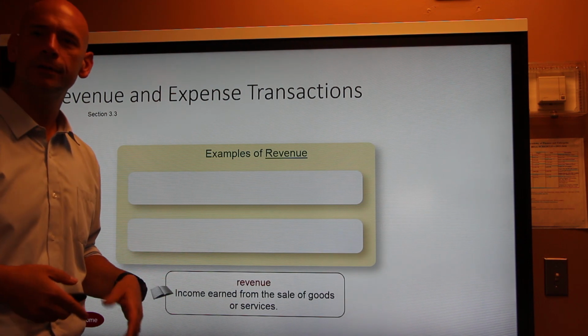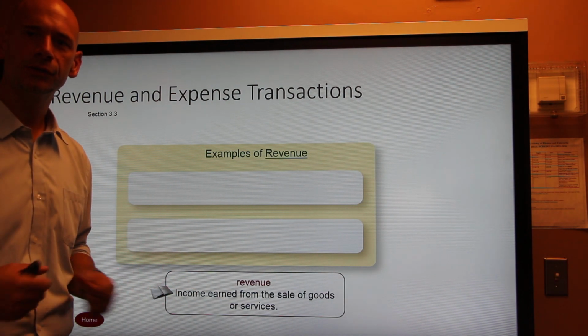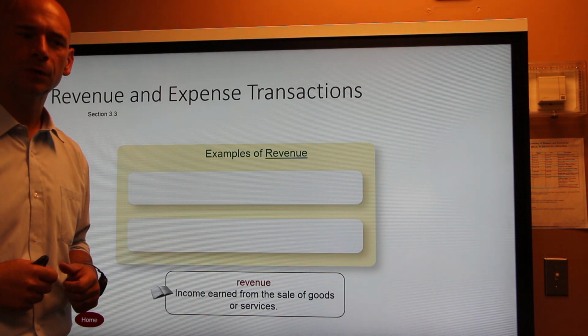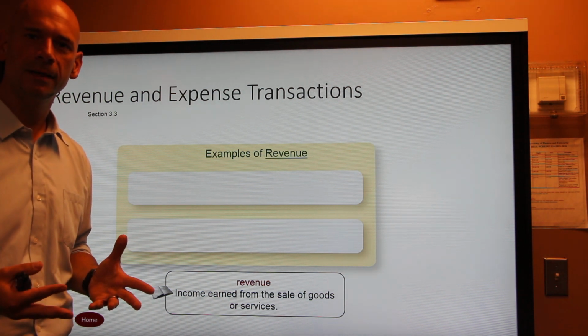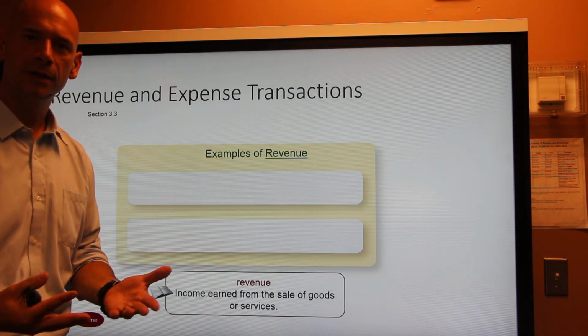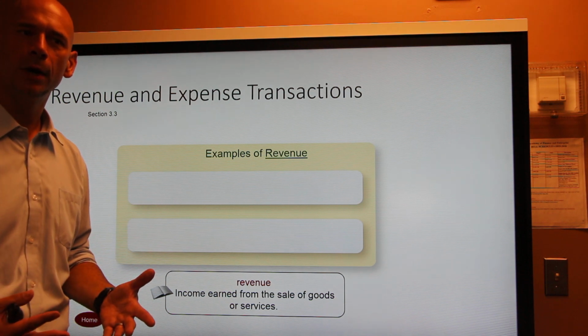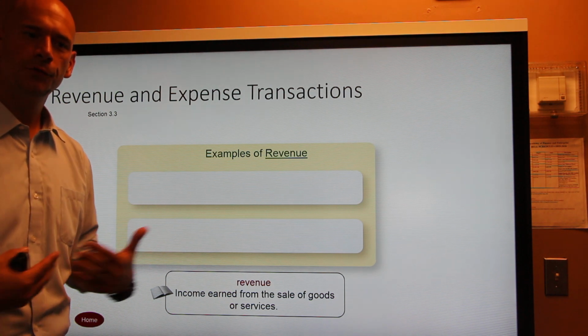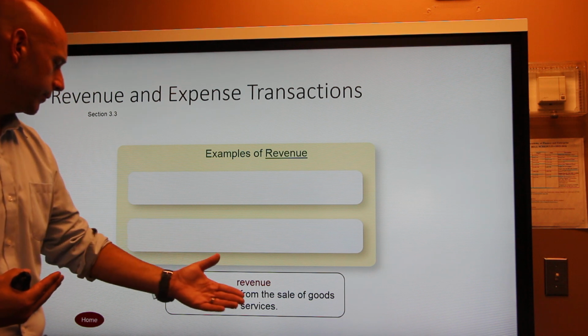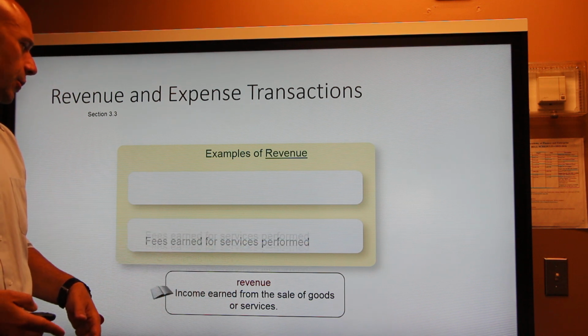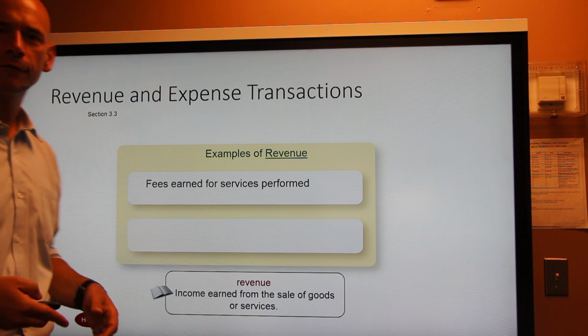Revenue is income earned from the sale of goods or providing services. So if somebody comes into your store and they buy one of your products and you sell it to them, they would either give you cash or they would promise to pay you later, and at that point it's considered to be a sale. You've made a sale with a customer and you've earned revenue. So that's income that's earned, all right? Fees earned for a service performed.